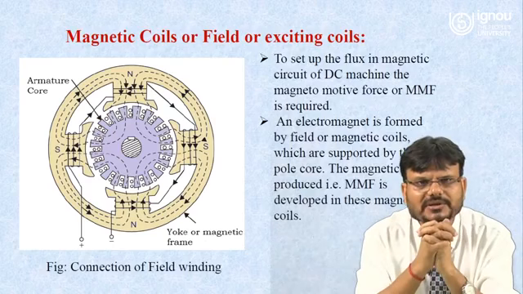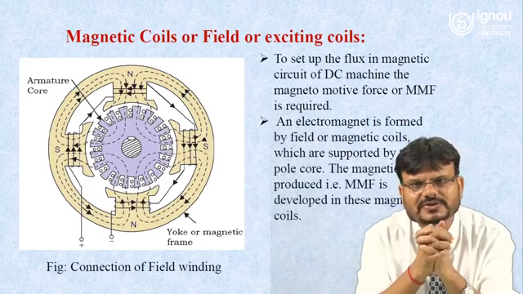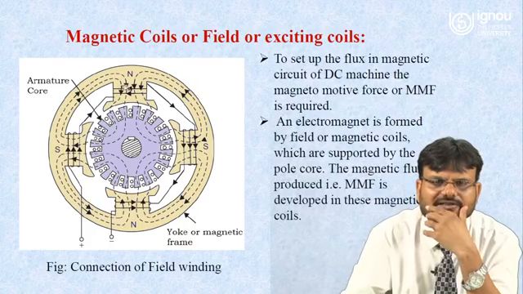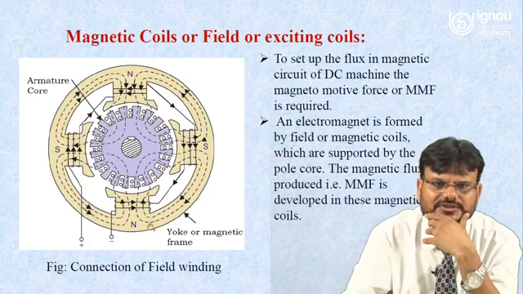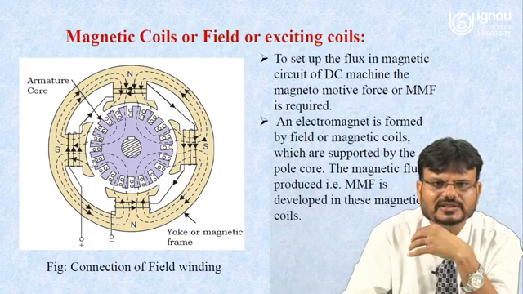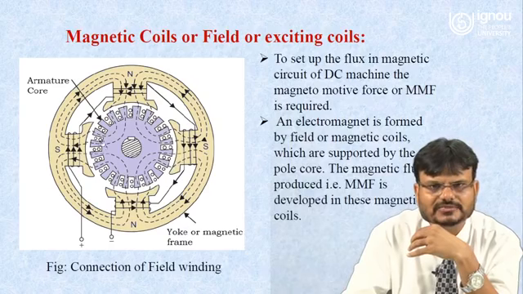Now we have to understand magnetic coils or field, or you can say exciting coil. Here you can see this outer part is a yoke, or you can say a magnetic frame, where this one is a pole core, this one is a pole shoe. This violet color is basically a rotor, this one is a shaft.